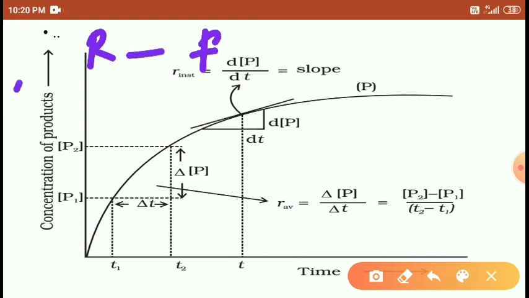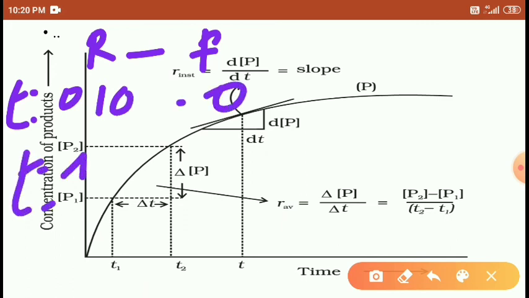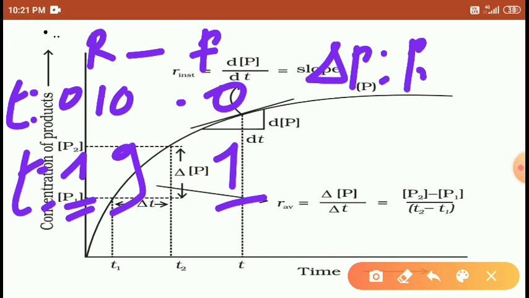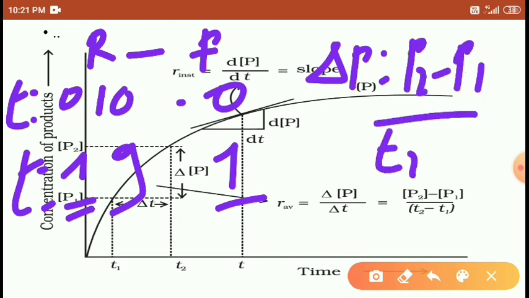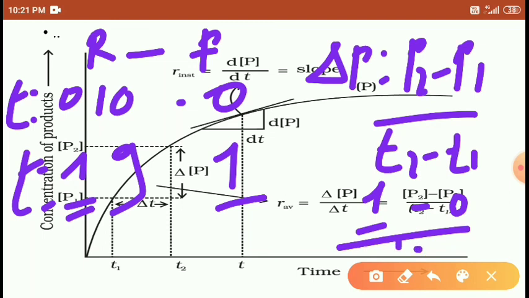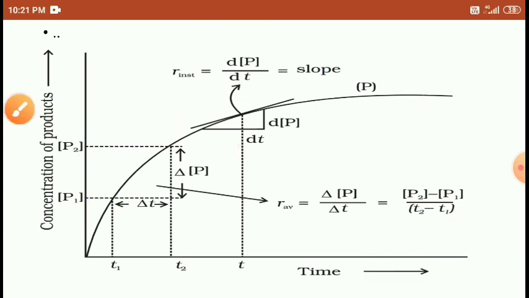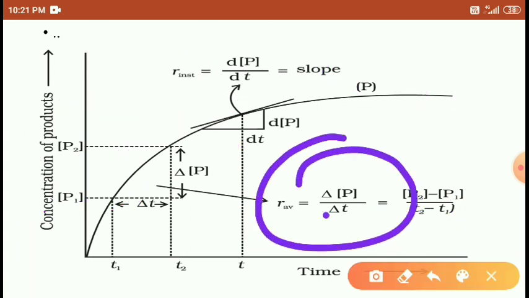When you calculate the values, at time T equal to 0, R is 10 and P is 0. At time T equal to 1, R is 9 and P is 1. Then you calculate the product: delta P is equal to P2 minus P1 divided by T2 minus T1. P2 is 1, P1 is 0, divided by 1 minus 0, that is 1. It means the value is positive, so the products always increase and are indicated by the positive sign. But the reactants are indicated by the negative sign. Product is positive, students.